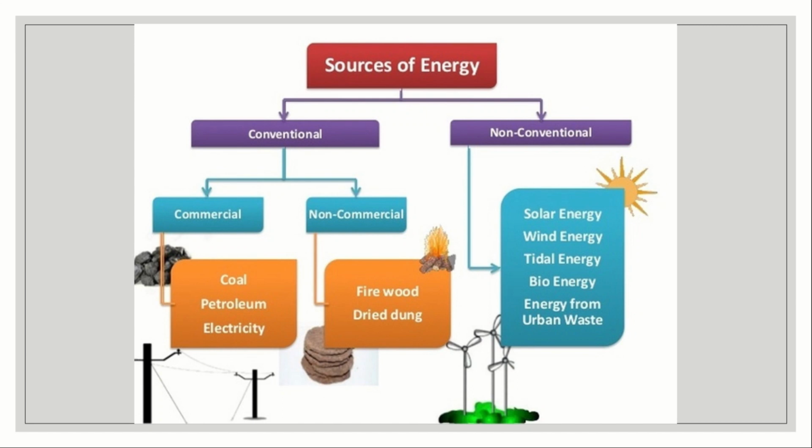The classification of sources of energy. The sources of energy are classified into two types. One is conventional and the other is non-conventional. Conventional is bifurcated into another two types: commercial and non-commercial. Commercial fuels are coal, petroleum, electricity, from which we usually get a lot of money. Non-commercial are firewood and dried cow dung. Coming to non-conventional sources of energy, these are renewable sources, which we can get again and again. They are solar energy, wind energy, tidal energy, bioenergy, and energy from urban waste.